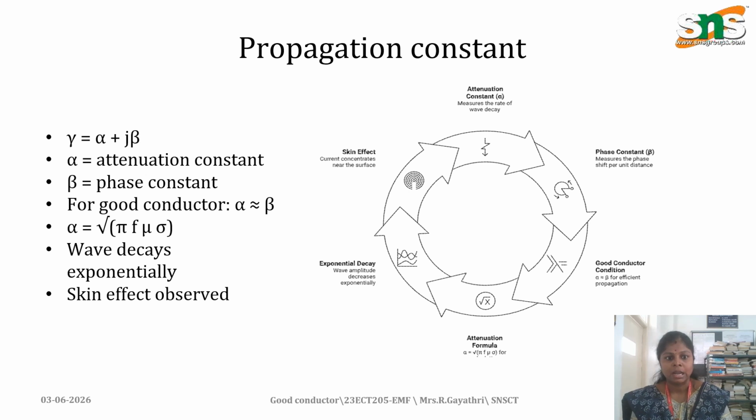The propagation constant gamma equals alpha plus j beta, where alpha represents the attenuation constant and beta represents the phase constant. Particularly for good conductors, alpha is approximately equal to beta, where alpha is related to the square root of pi f mu sigma, where mu represents permeability and sigma the conductivity. The skin depth is observed in terms of the propagation constant, and the wave decays exponentially with the propagation constant.